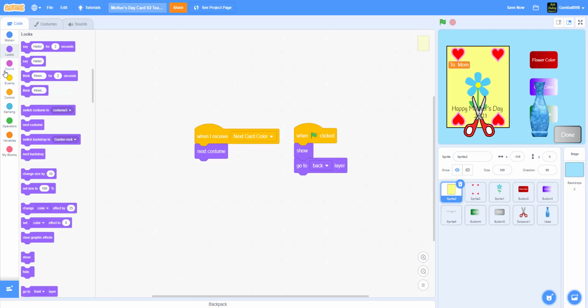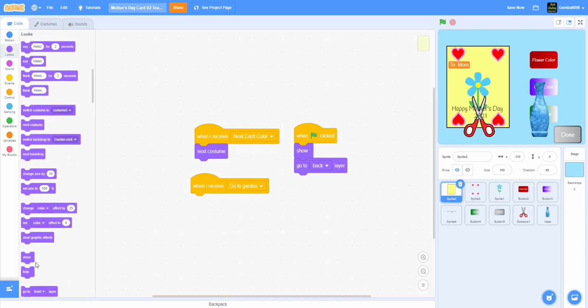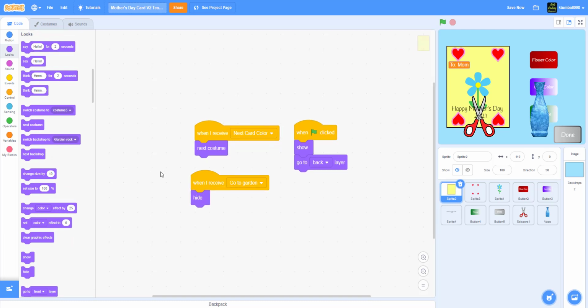And then when I receive go to garden, it will hide. Yes, hide. And after that, it will go when I receive back to card. Oh yeah, back to card is gone for now because we don't have that yet.